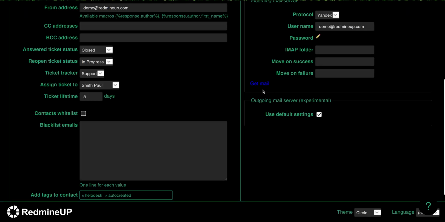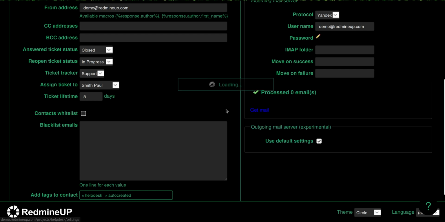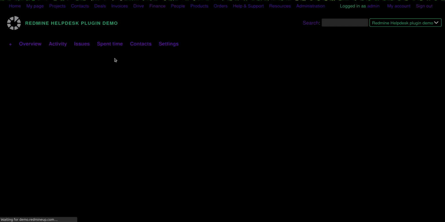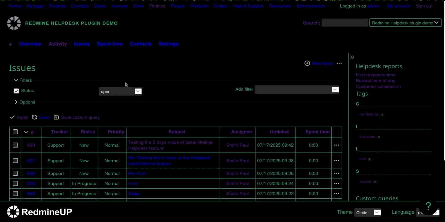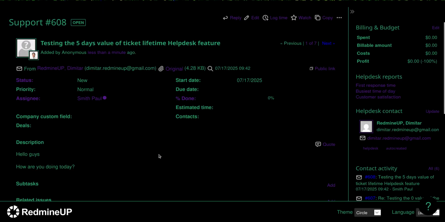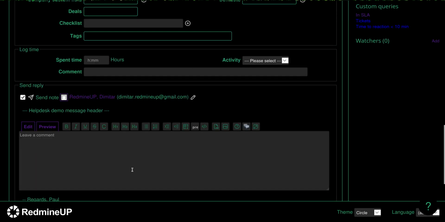Okay, so we collect our emails. We have to be patient here. Okay, we collected our email. So here it is, testing the 5 days value. Alright, so it is a brand new ticket, and as a support agent we reply to this ticket.